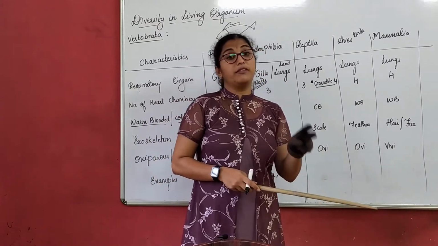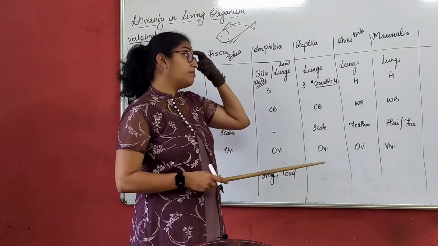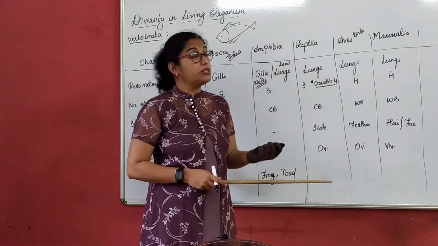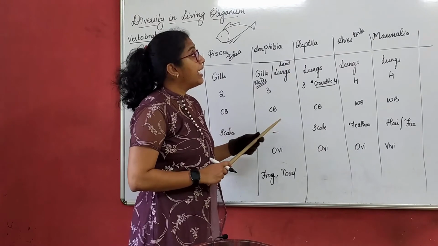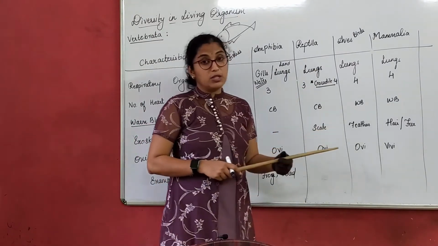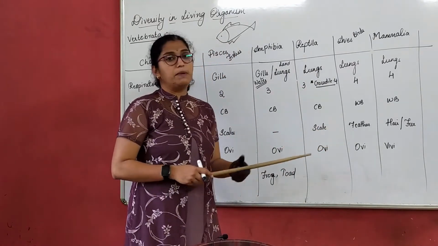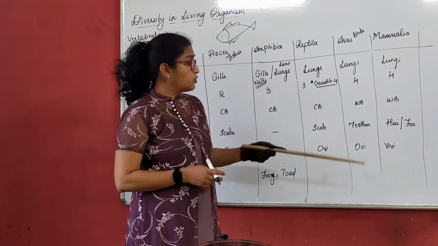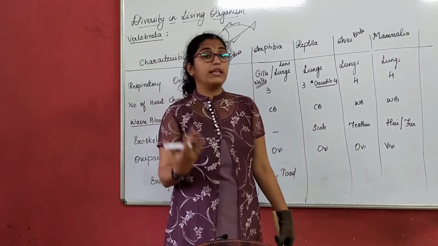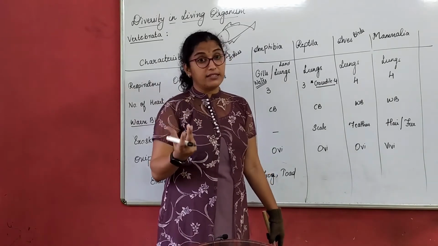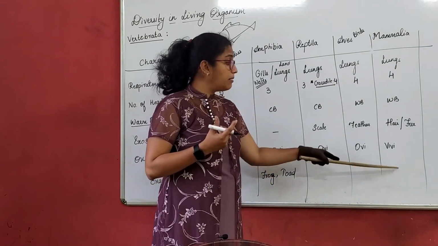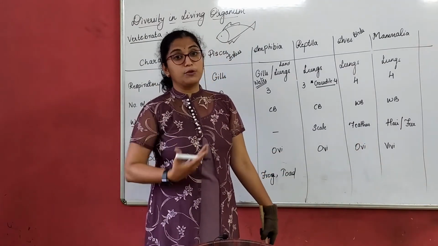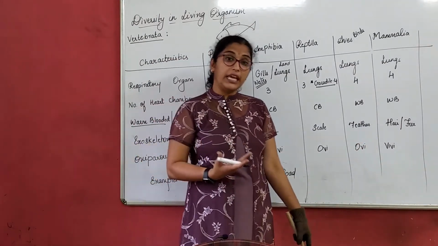But as an exception, we have 2 animals under mammalia which lay eggs. Those are platypus, and platypus is one of the examples. 1 or 2 examples are given in the book, which you can always refer to. There are 1 or 2 animals which will lay eggs. Though it is under mammalia, we have written viviparous here. There are 2 or 3 exceptional animals which lay eggs.